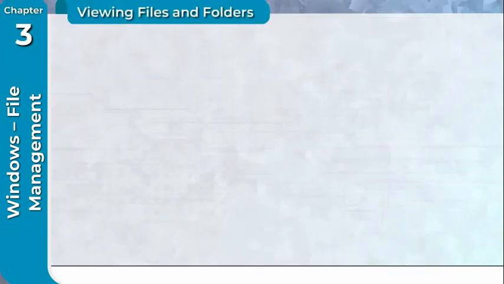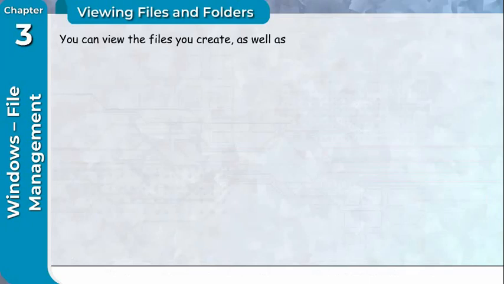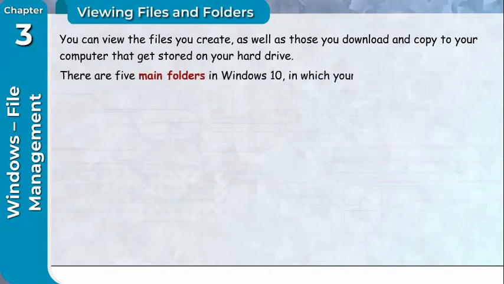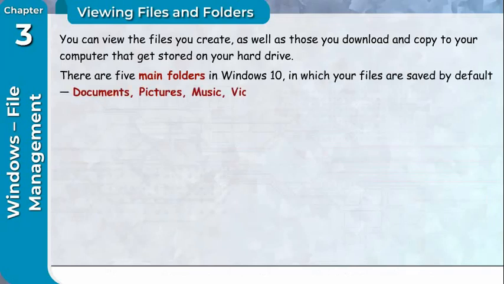Viewing files and folders. You can view the files you create as well as those you download and copy to your computer that gets stored on your hard drive. There are 5 main folders in Windows 10 in which your files are saved by default: Documents, Pictures, Music, Videos and Downloads.